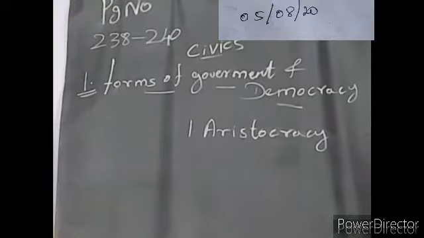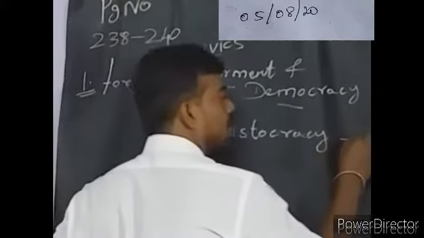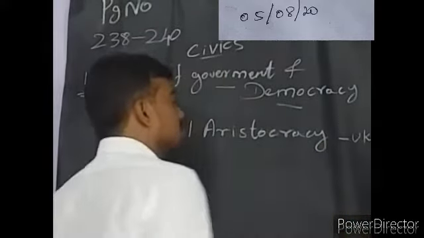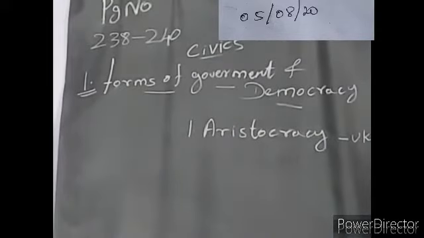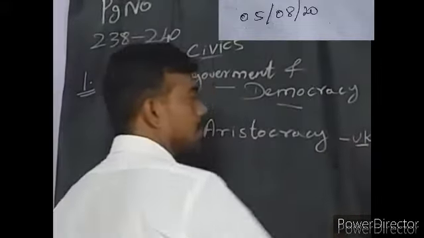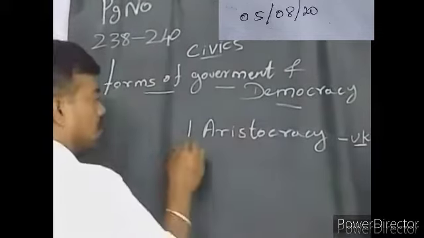That is aristocracy. Which country is following that? UK. UK is the perfect example for aristocracy. Rich persons, from our point of view, only have the power to rule the people. They only have the authority to take decisions and everything. Example: UK. Okay, next one.